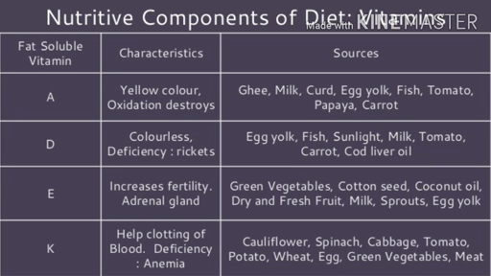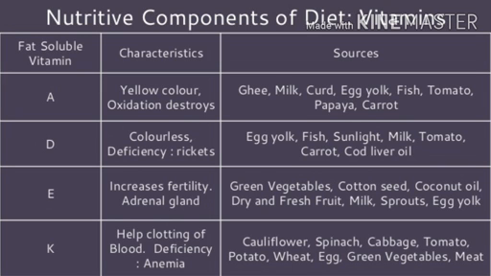Vitamin C also protects the body from communicable diseases. And the sources of vitamin A are ghee, milk, curd, yogurt, egg yolk, fish, tomatoes, papaya, green vegetables, orange, spinach, carrot, and pumpkin. So these are the sources of vitamin A.